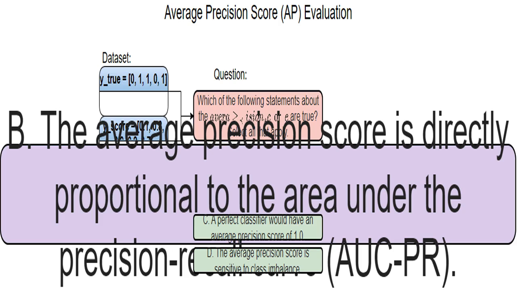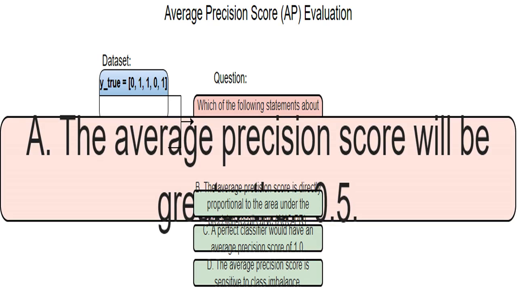A perfect classifier gets everything right. Its precision recall curve would be perfect, meaning the area under the curve, AUCPR, which is the AP score, would be 1.0. The average precision score is exactly equal to the area under the precision recall curve. It's a direct measure of the overall performance of the model across different thresholds of predicted probability.